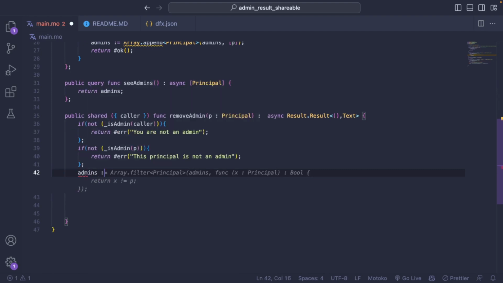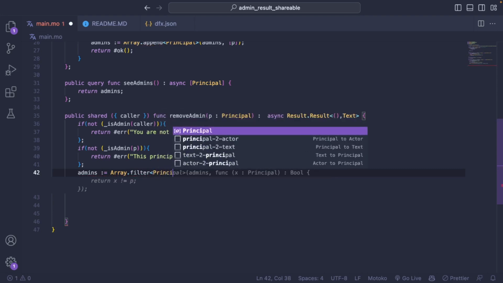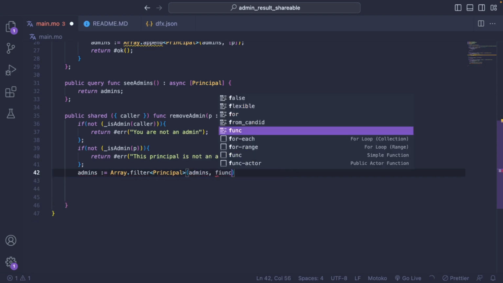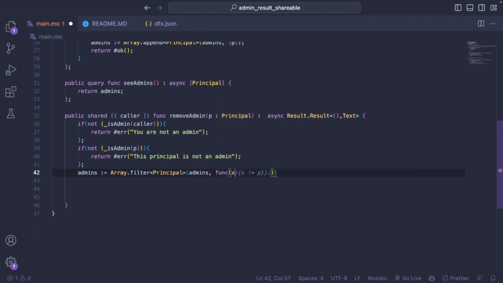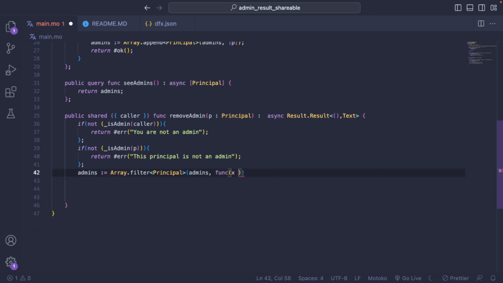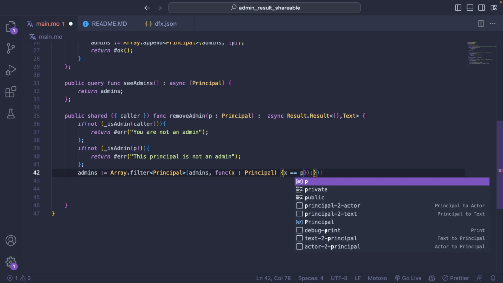So admins is going to be equal to Array.filter with the principal. We take the array of admins, and the function that is our predicate is going to be very, very easy. It's a function that takes x, which is going to be a principal, and it returns is x equal to p.